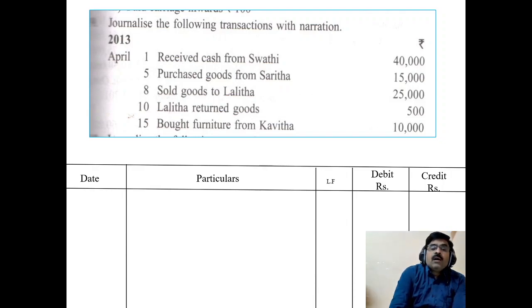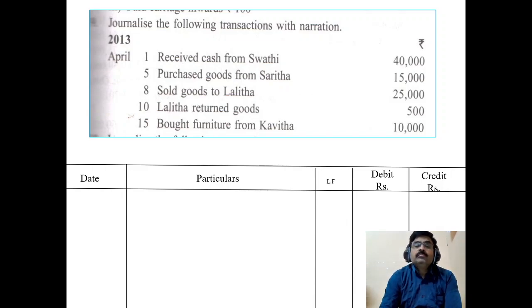Next, on 5th, purchased goods from Sarita, rupees 15,000. Here also we have to learn one thing as a general rule. We are purchasing goods, meaning stock, business items, from Sarita.